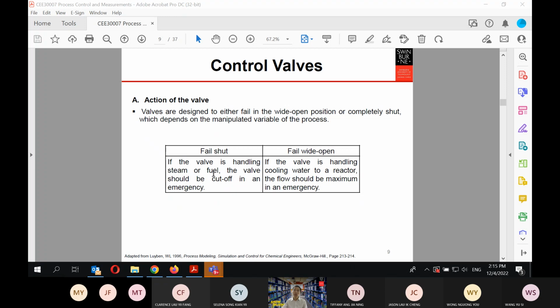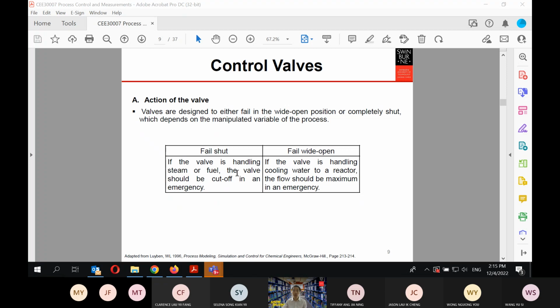Why? Because in the case where the electrical power has failed and everything shuts down, you don't want your steam to keep coming into your systems, because that will provide heat.